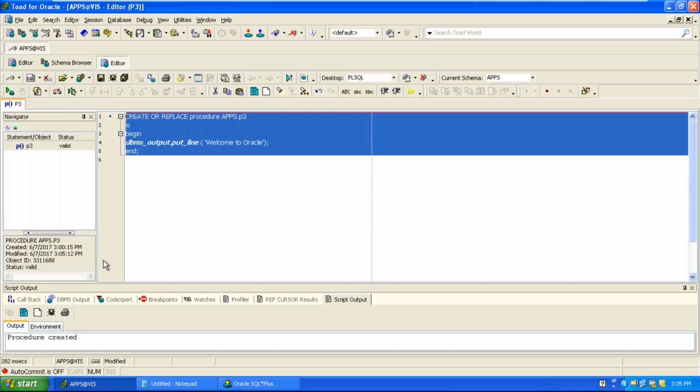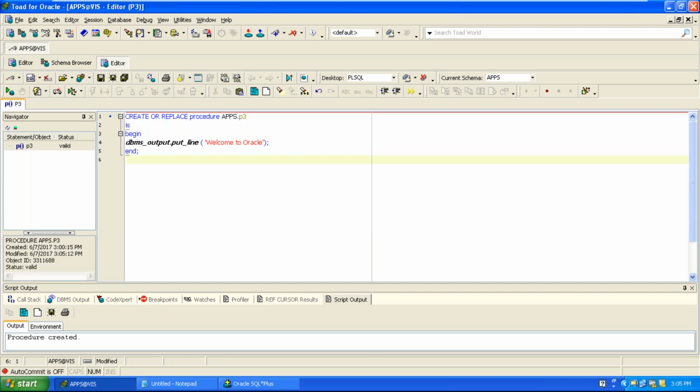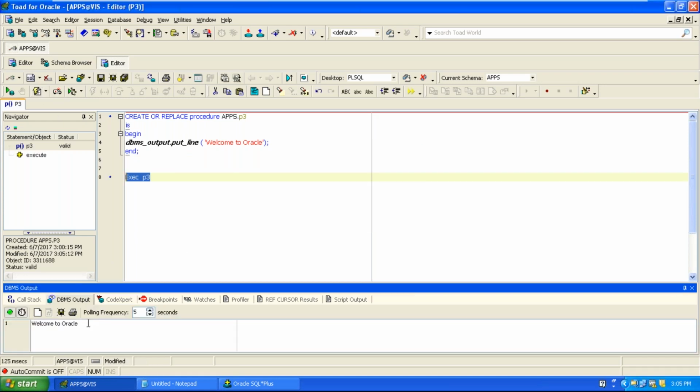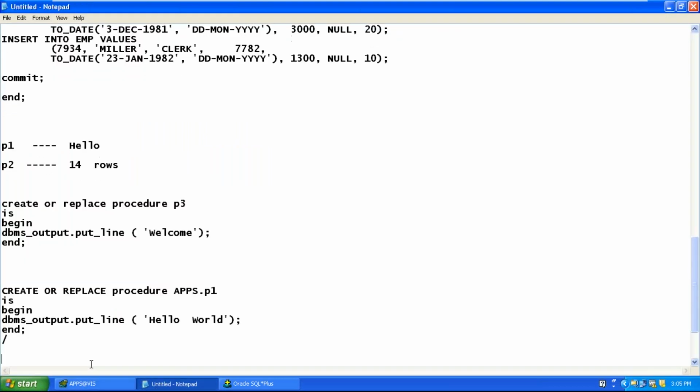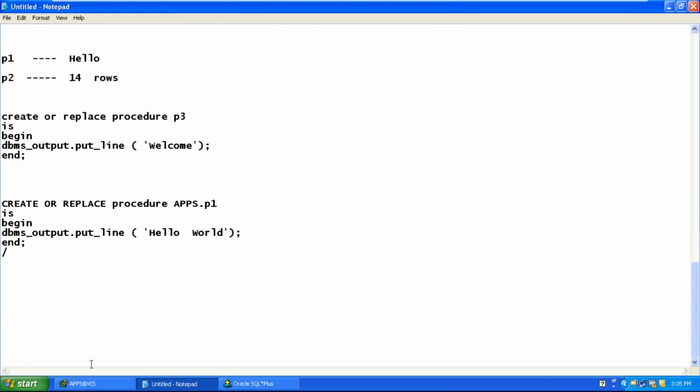Okay, you can see the procedure has been created. Now if you want to execute the procedure, exec followed by the procedure P3. You can see the output. Previously you were getting welcome, now you are getting welcome to Oracle. Okay, so you know how to see the list of procedures.